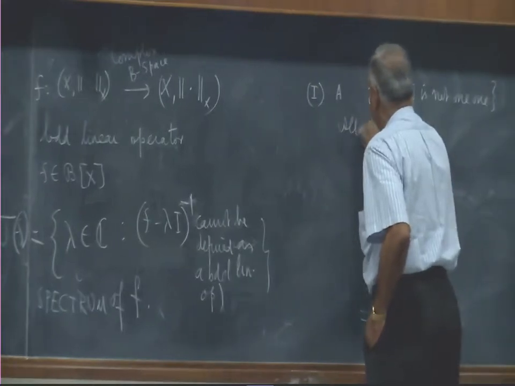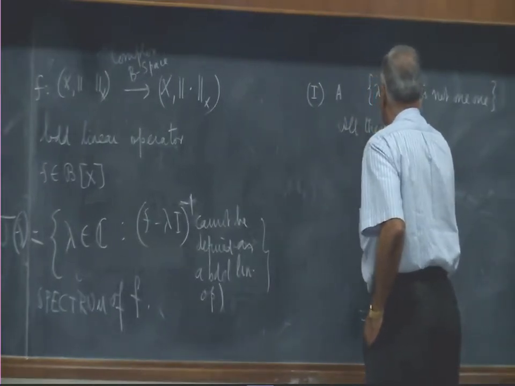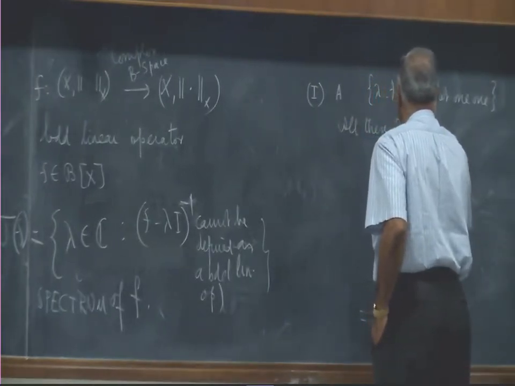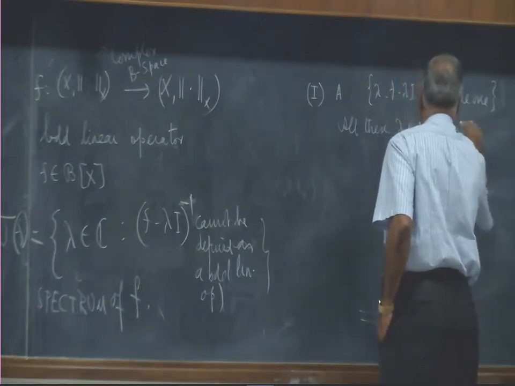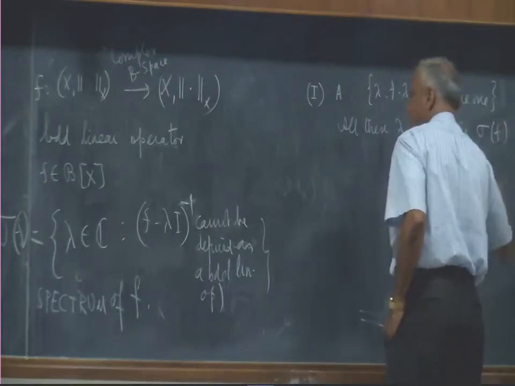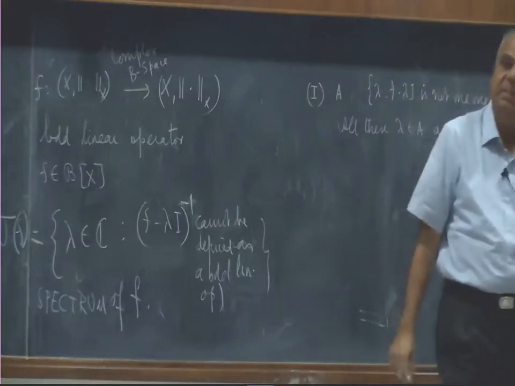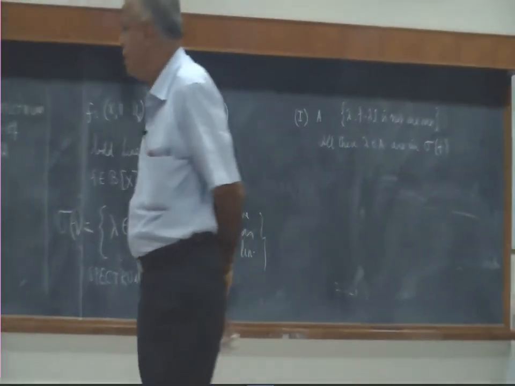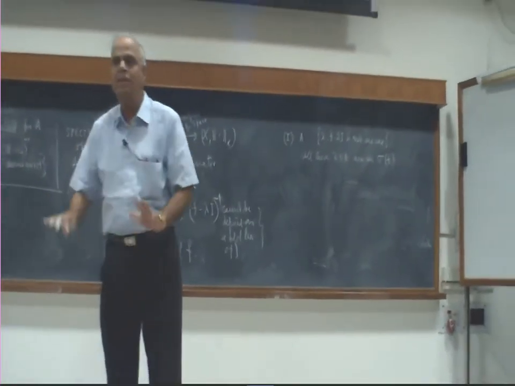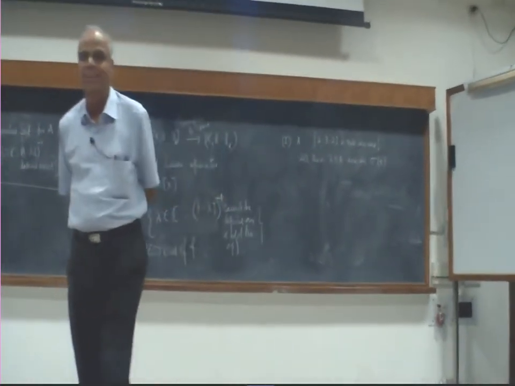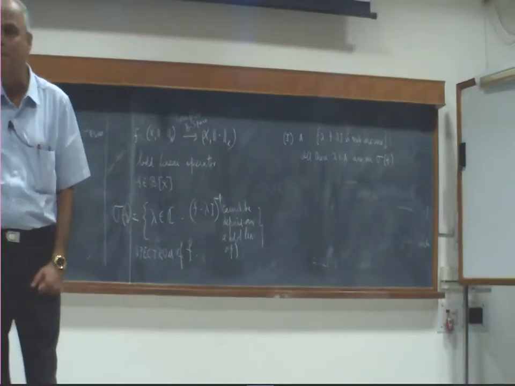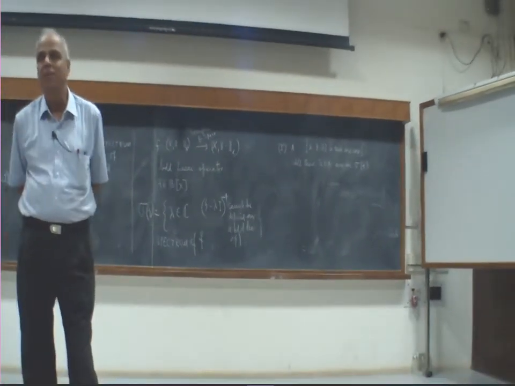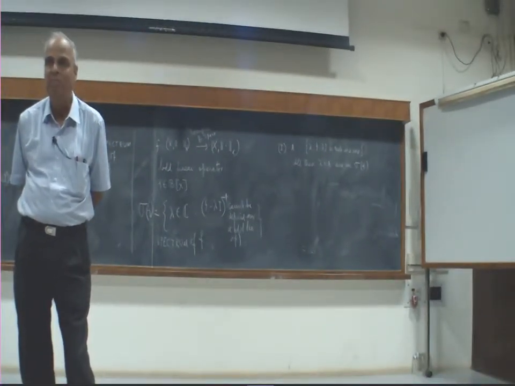All these lambda belonging to A are in sigma f, because at those places I definitely can't even define the inverse, leave alone a bounded inverse. Okay, so that's one place. This is the only thing that happens in matrix theory. Nothing else happens. But now when you go to a general Banach space, many other things will happen.